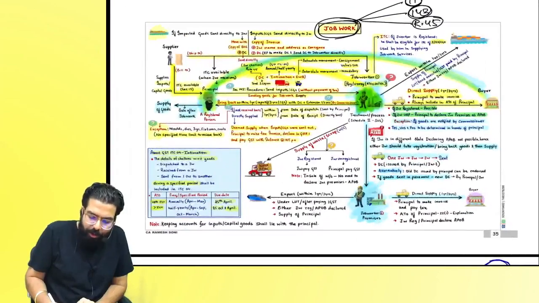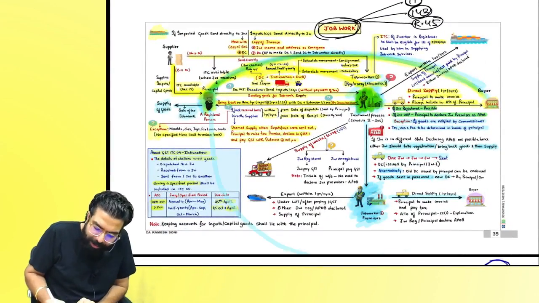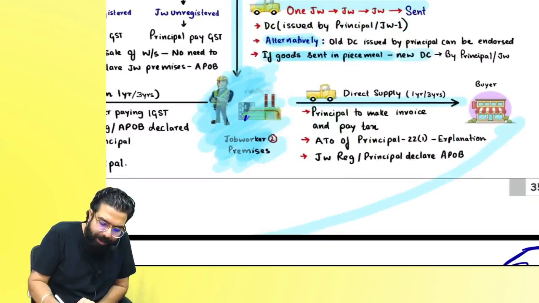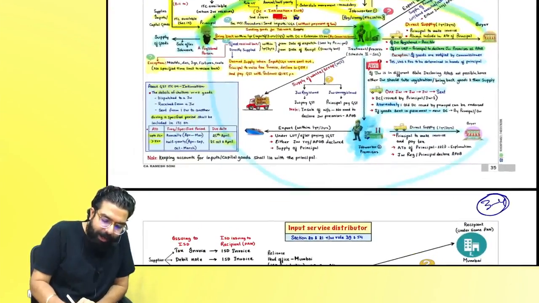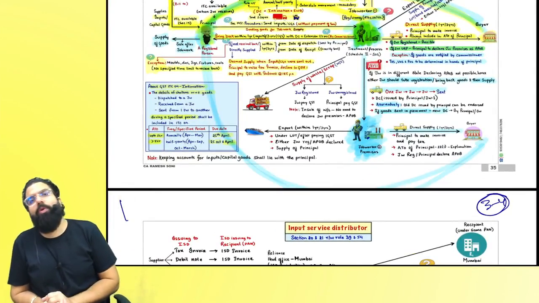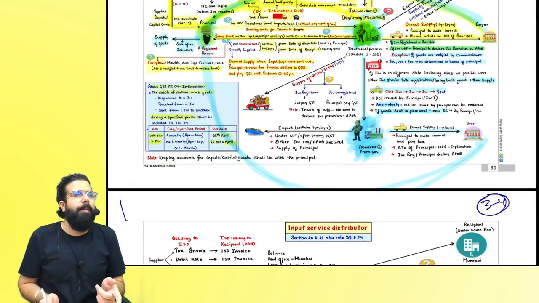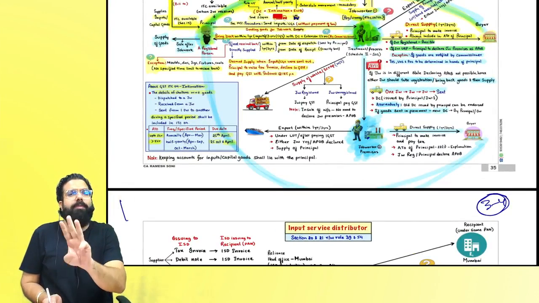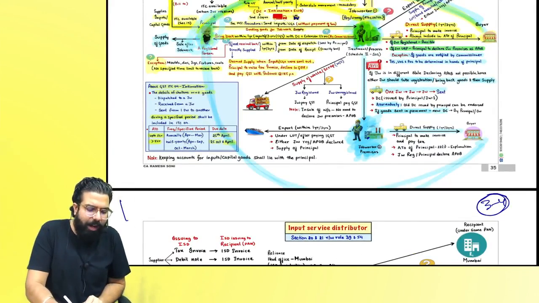Now, once the job worker receives it over here, he will do the job work, and principal can directly supply from this job worker's premises also. But again, it will be a supply of the principal: principal has to raise the invoice and pay the tax, and time of supply, value of supply, place of supply, all the provisions are applicable in the hands of the principal.